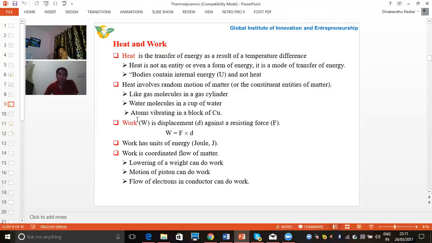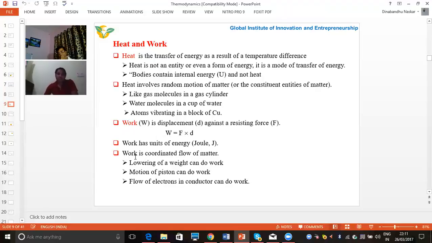Now we are coming to the work. What is work? Work is nothing but the displacement against some resisting force. So in mathematical form, we can write work equal to F into D. When we have to calculate the work, we require the force, and at the same time we require the displacement. When we have these two data, we can calculate the work, and the unit of work is the joule.